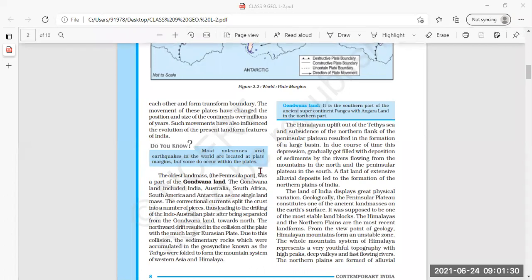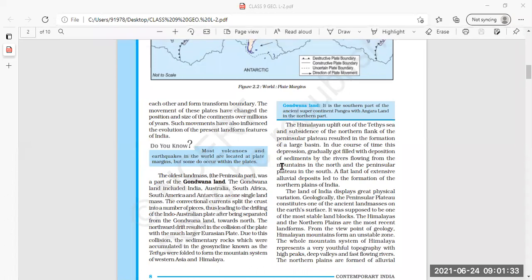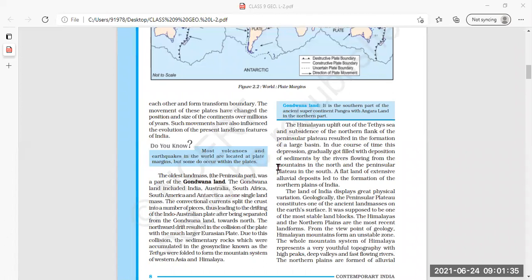So day before yesterday we started this geography lesson number 2, physical features of India. And yesterday we learned about the formation of the Himalayas and the northern plains of India. We understood that the Himalayas were formed out of the sediments of the Tethys Sea and subsidence of the northern flank of the peninsular plateau. Then we also read that the depression that was formed gradually